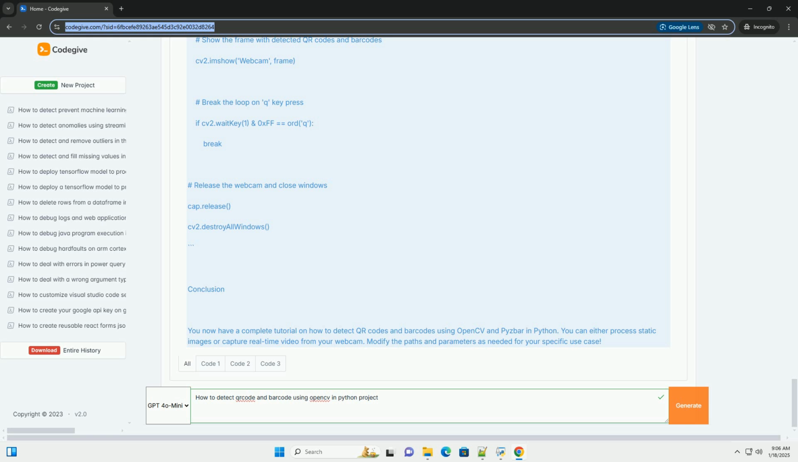Conclusion. You now have a complete tutorial on how to detect QR codes and barcodes using OpenCV and pyzbar in Python. You can either process static images or capture real-time video from your webcam. Modify the paths and parameters as needed for your specific use case.